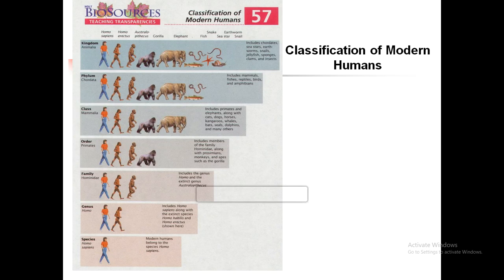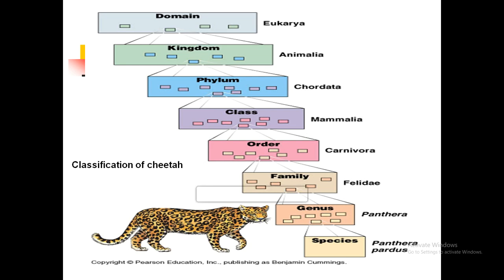Here is the classification of modern humans. In the first category, the kingdom, you can see a huge number of organisms because all animals are included in it. As we go to the smaller categories, the number of individuals becomes lesser, and at the end, in the species, just us humans are involved. This is the classification for the cheetah.